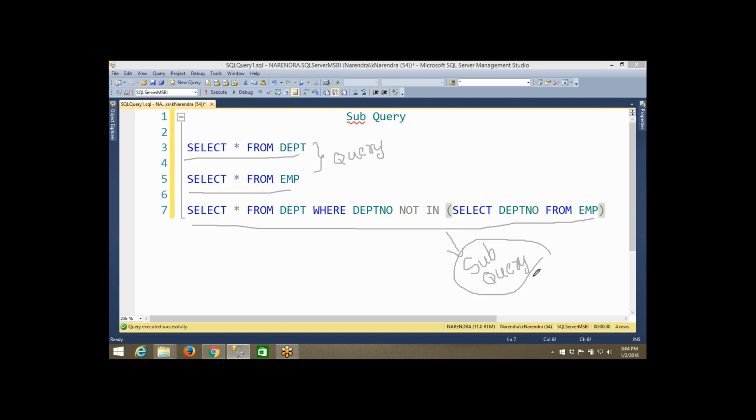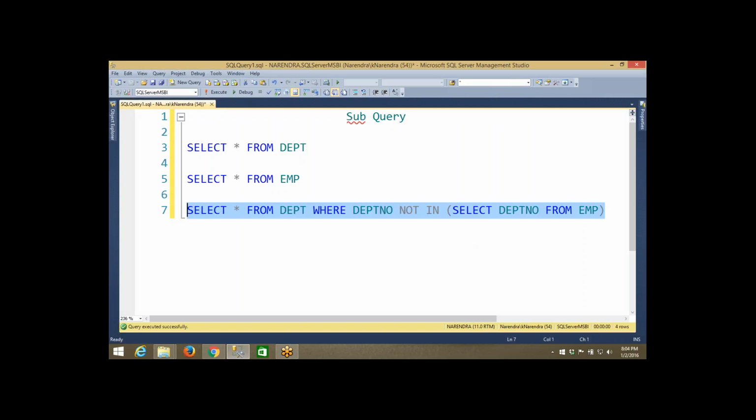As of now we are familiar with queries, but we have not written even a single subquery. So I will tell you a few scenarios where the subquery concept is important and useful.